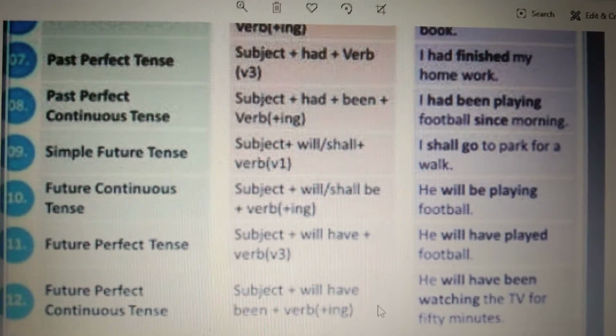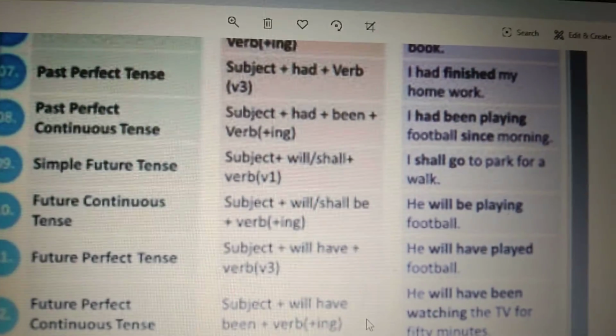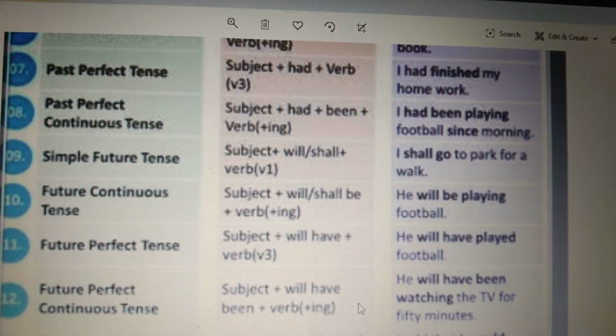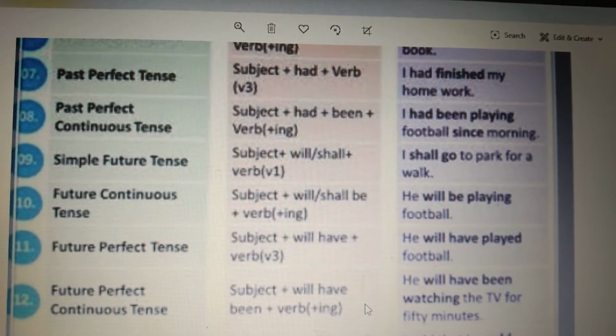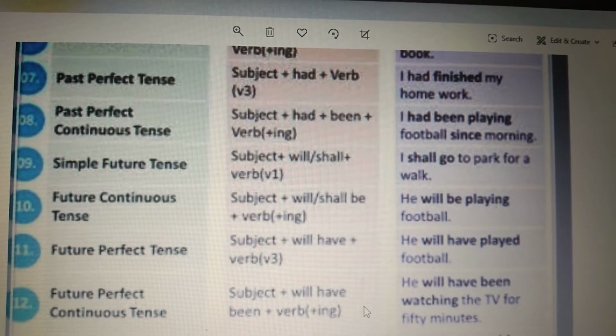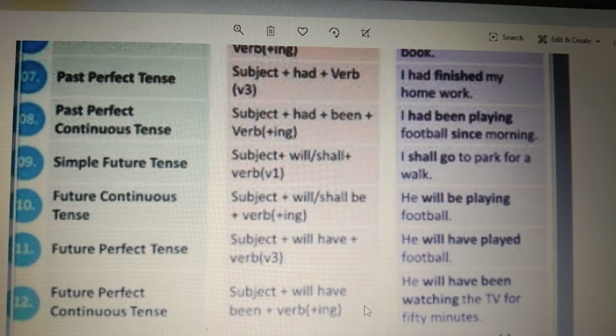For those which we can count, 10 minutes, 10 seconds, 10 hours, 10 days, 10 years, we use for. And for uncountable time, we use since.